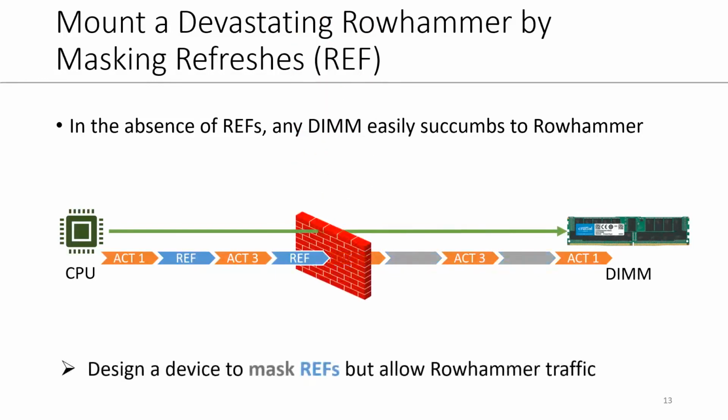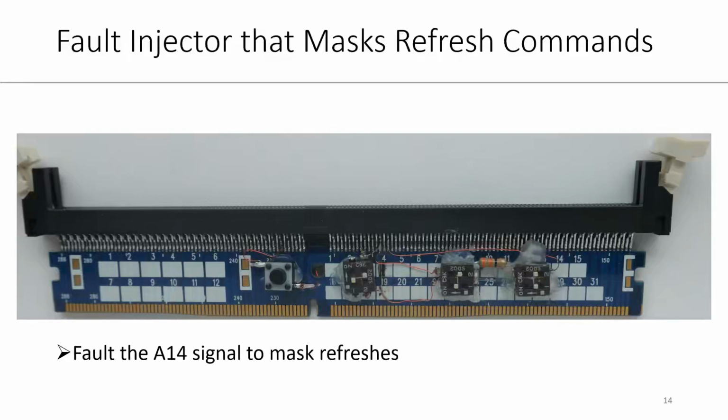Essentially, we develop a device that acts as a firewall. This device masks the refresh commands while allowing Rowhammer-related commands such as activates to pass. To do this, we designed a hardware fault injector that allows us to control whether or not refreshes are seen by the DIMM. When the push button is pressed, all refresh commands are masked and do not reach the DIMM.